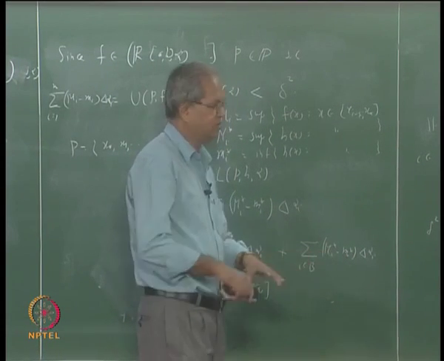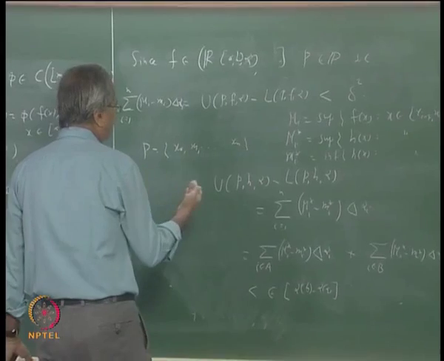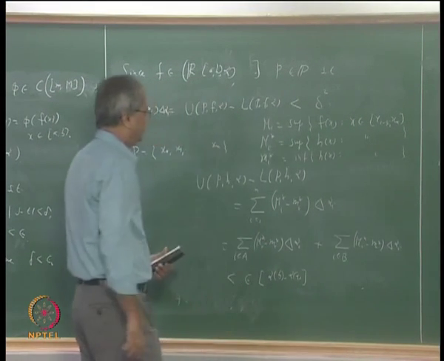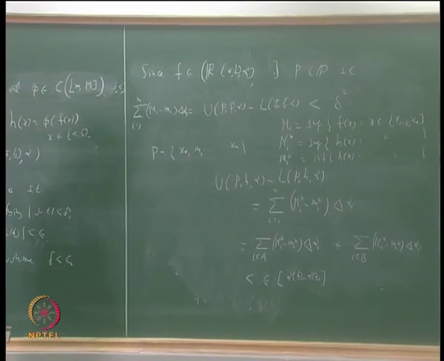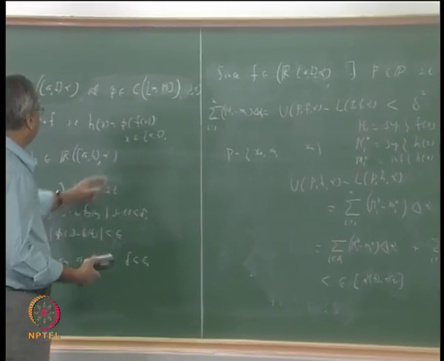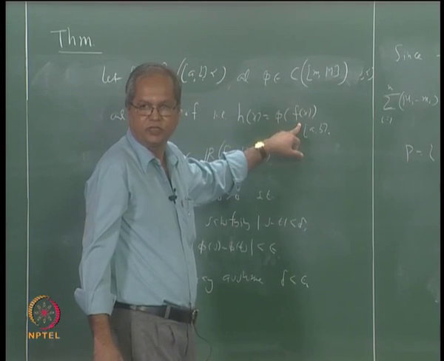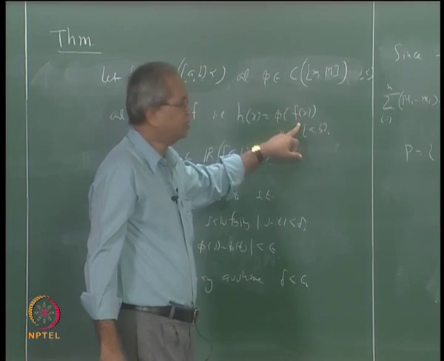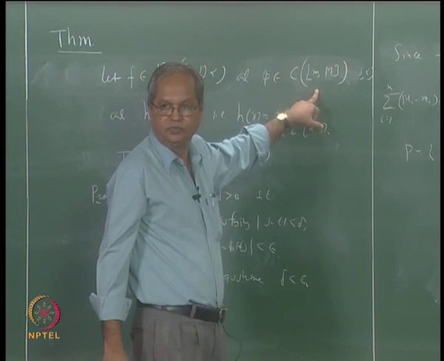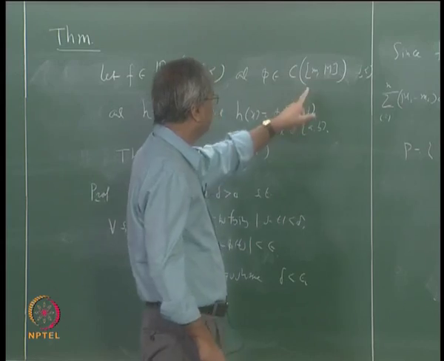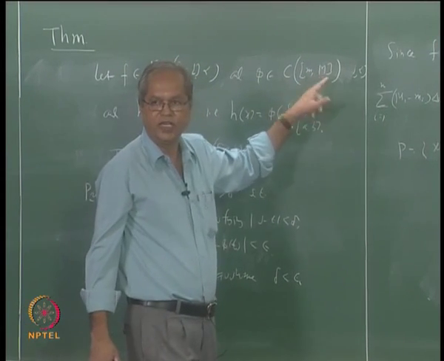After all, what are these mi star and big mi star? Those are the values of h x, but h x is phi of f x. Phi is a continuous function defined on a closed interval, so phi is bounded.